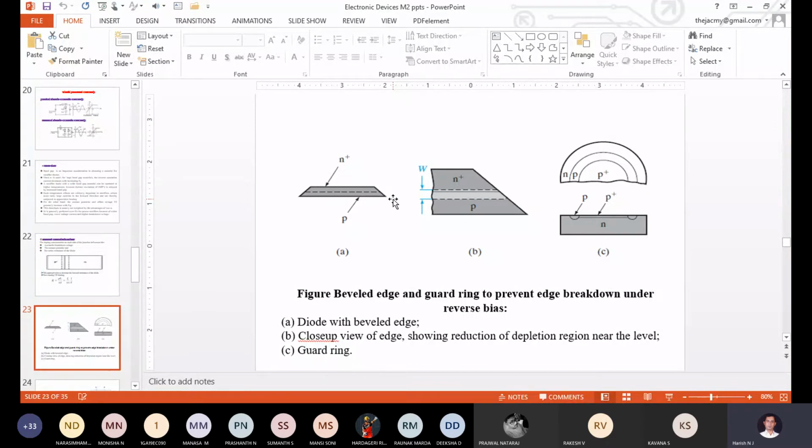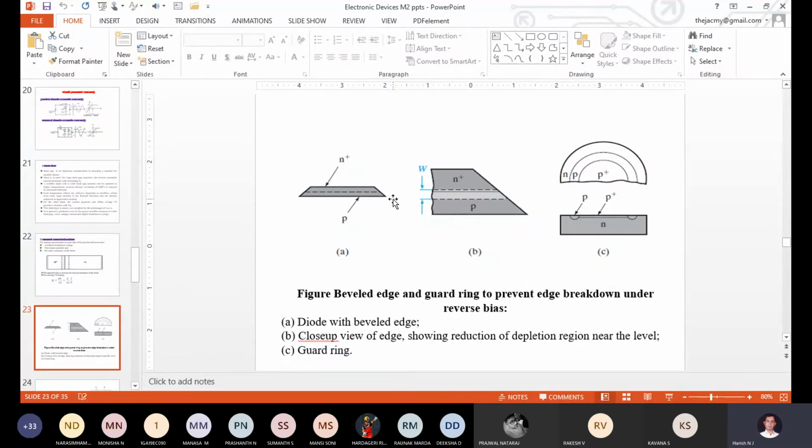When the rupturing of the covalent bonds is less, the generation of electron-hole pairs is also less. When that is less, the reverse current value goes low. It then takes a higher value of VBR, so that we can enhance the lifetime as well as decrease the reverse current of the PN junction diode.